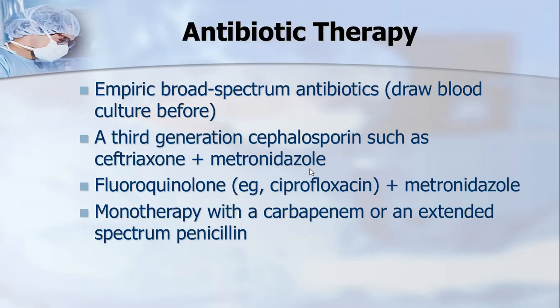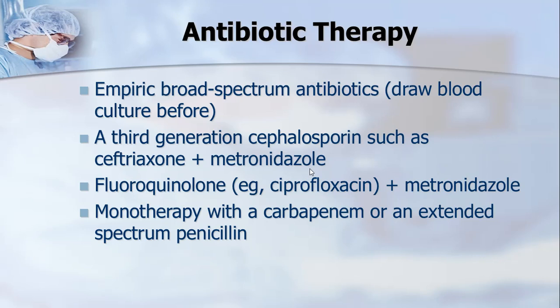For antibiotic therapy, you have to empirically guess what type of antibiotic to use in such abscesses. As we have an idea what type of organisms are involved, they are gram positive, gram negative, and anaerobes, a mixed infection.